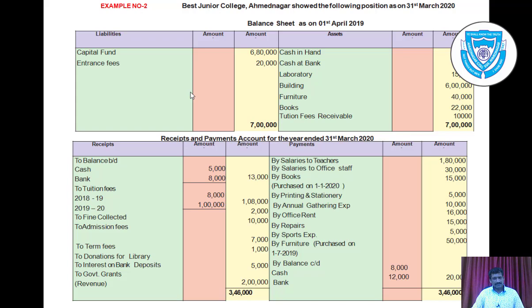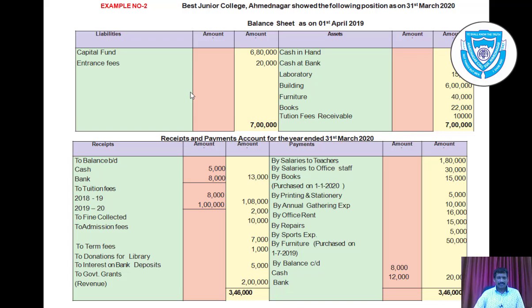So, in the last lecture, we solved one example of income and expenditure account. Today we are going to study one example where the financial position of Best Junior College is given, a balance sheet as on 1st April 2019 and a receipt and payment account for the year ended 31st March 2020. From this information we have to prepare the income and expenditure account and balance sheet. So let us see what this example is about.